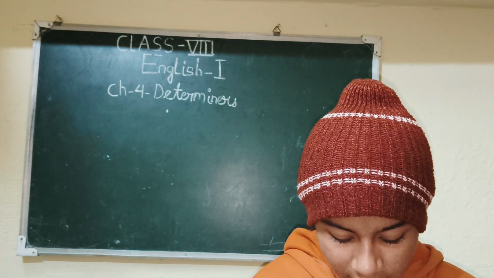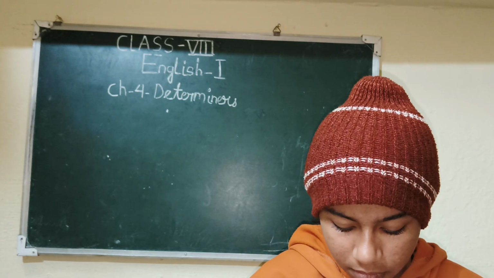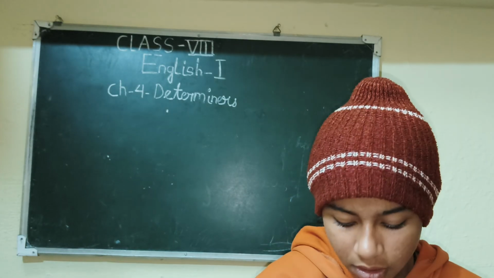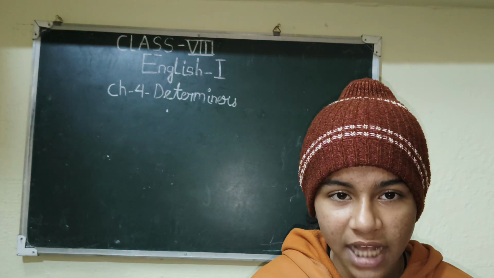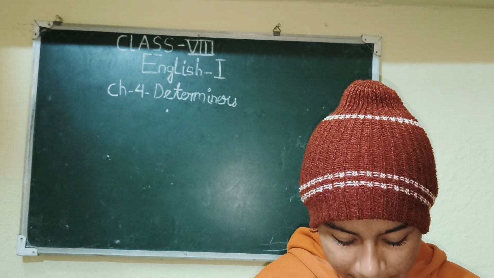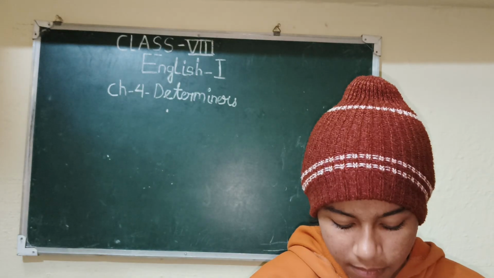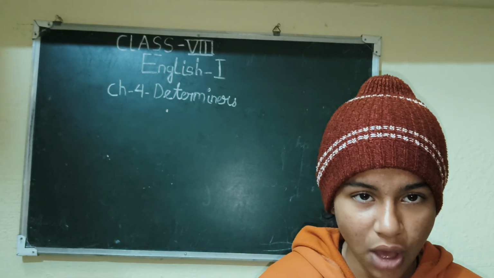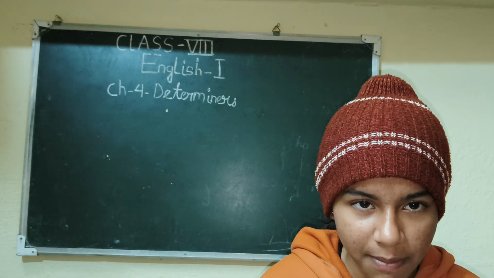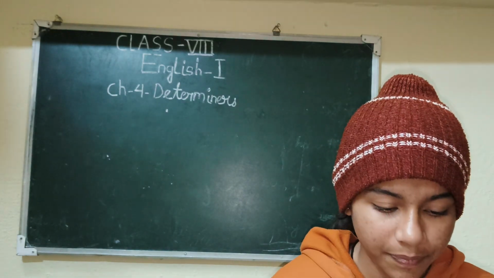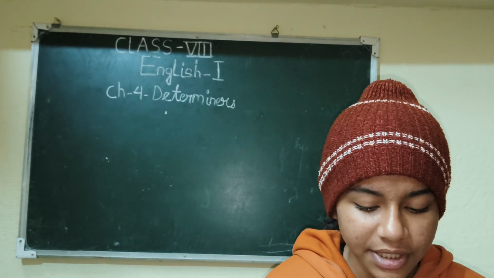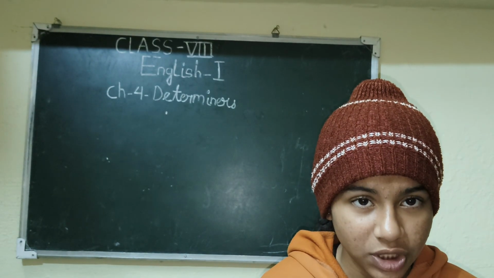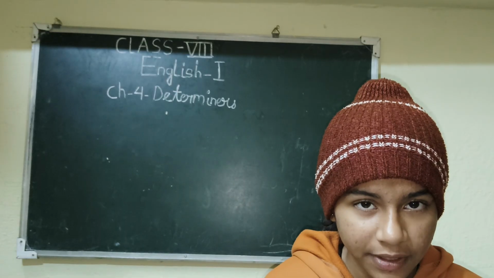Then fourth one: dash girl has been chosen for this role. Here for asking who has been chosen for a role, we will use which girl has been chosen for the role. Then dash bananas do you want? Here we will use how many, because banana is countable, so how from the question, and quantity is represented by many, that's why how many. Then dash subject is her favorite. Here we have to use which subject is her favorite.